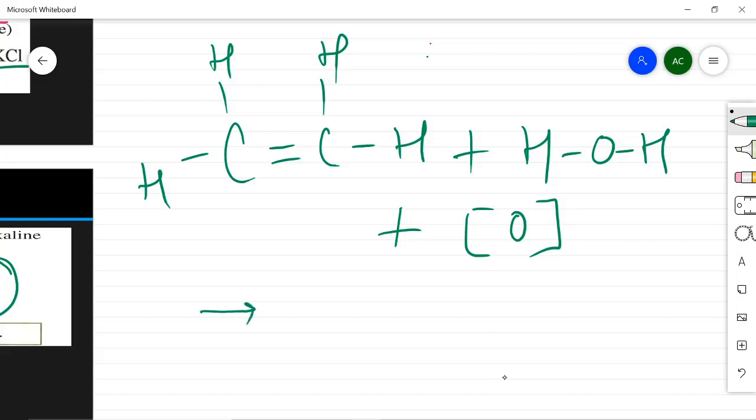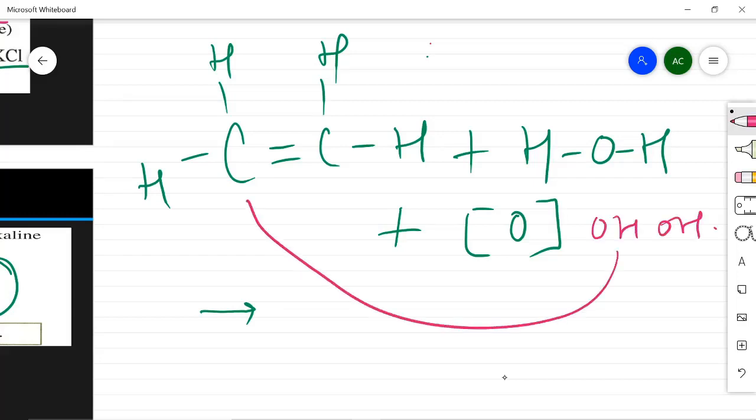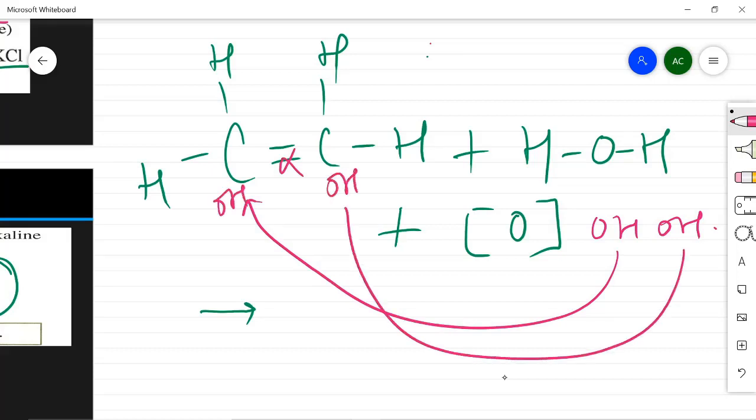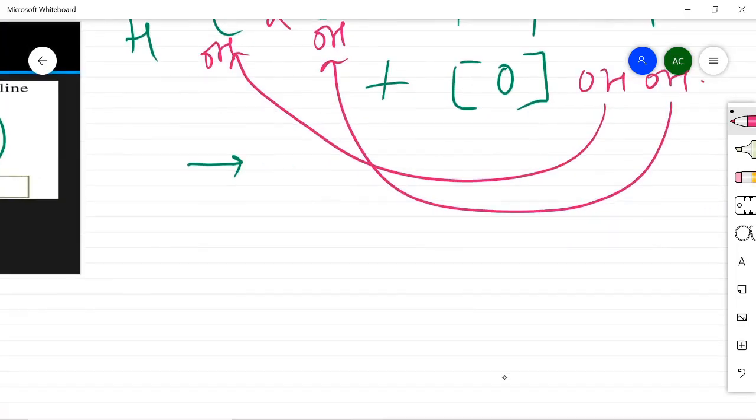Then there are 2 O and 2 H, as you can see, OH and OH here. So one OH will go and join here, this bond will break, so OH will come here, another OH will come here, and the formation of this compound will happen.